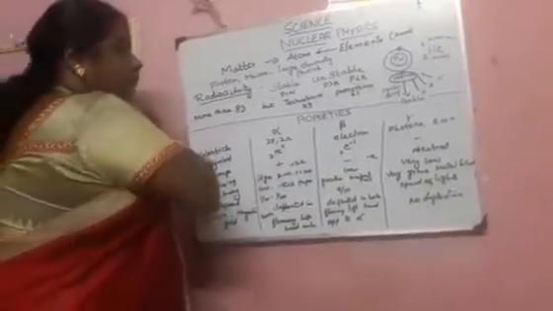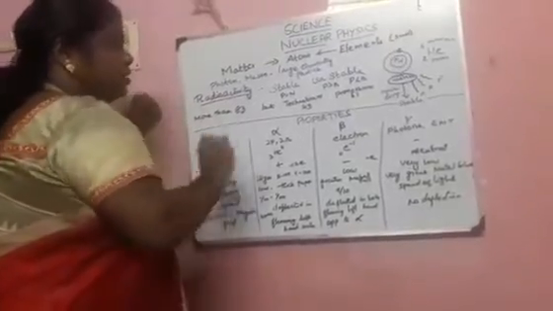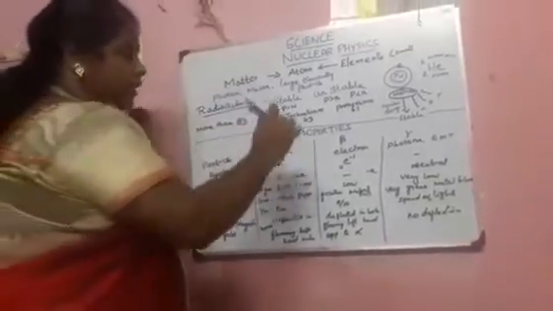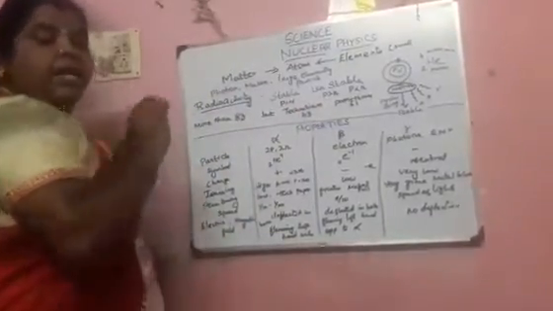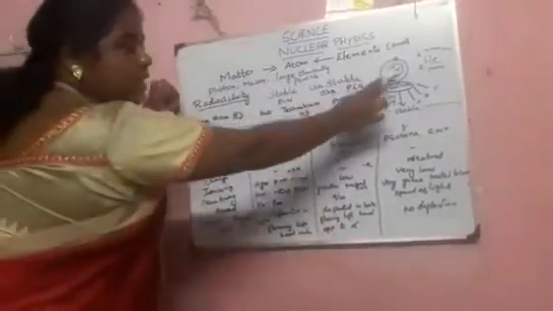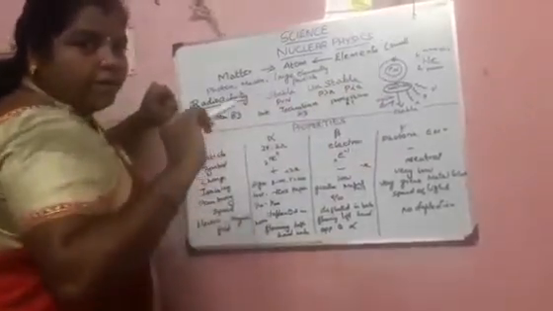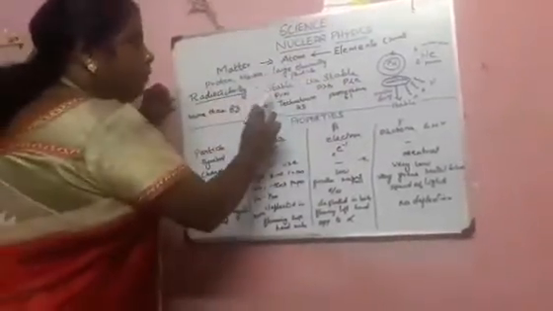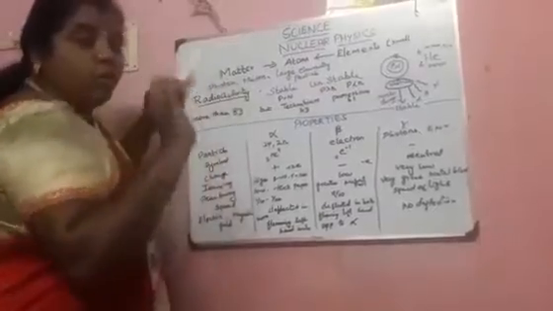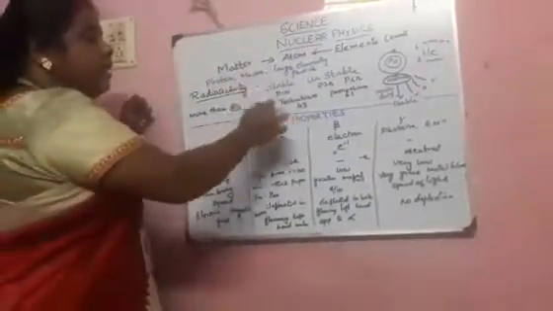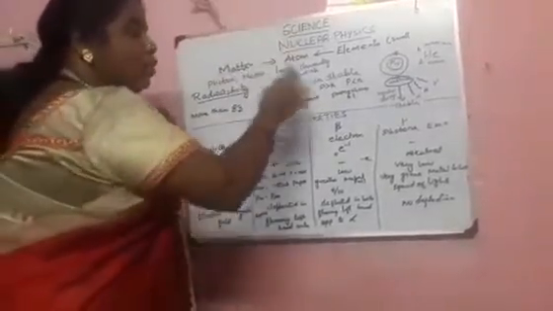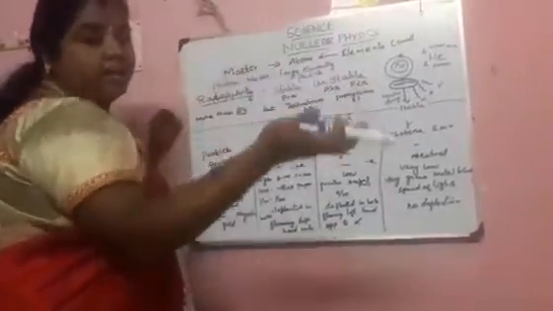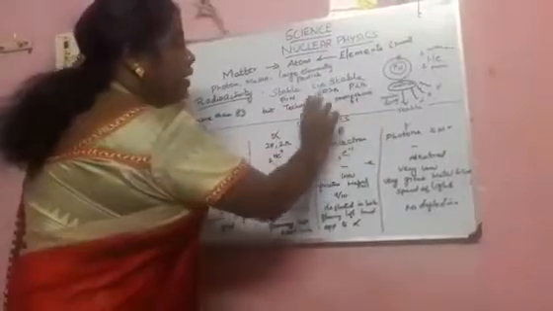Okay. In radioactive substances, we have two different things: one is stable, another one is unstable. If it is stable, inside the atom, proton and neutron will be there. I already told that. Whenever the proton is equal to the neutron, that will be a stable particle. If the proton is greater than the neutron, or the neutron is greater than the proton, that means it is unstable.